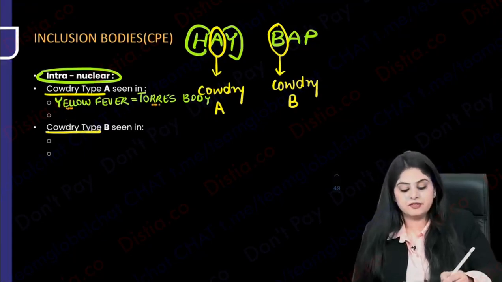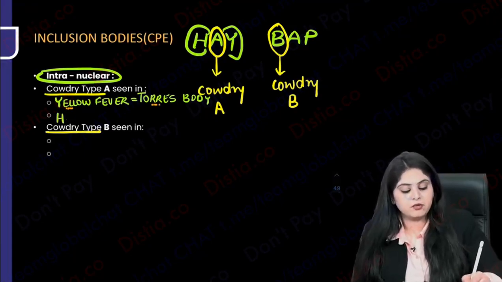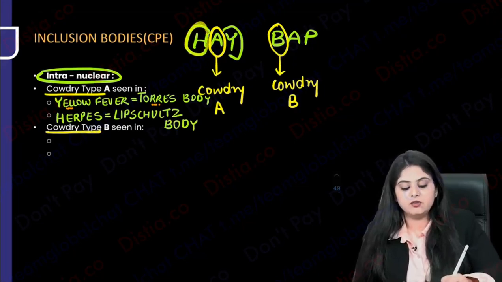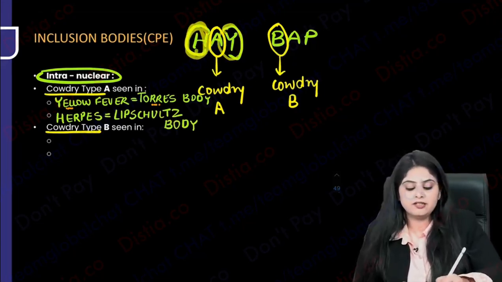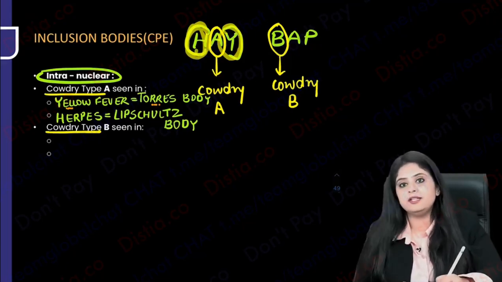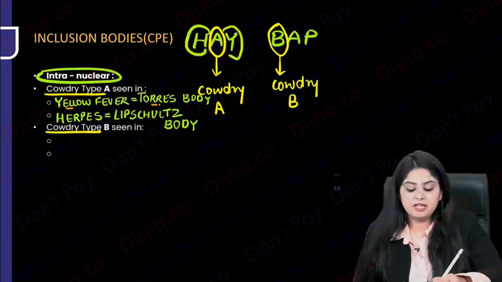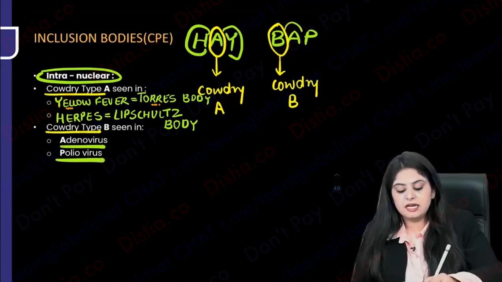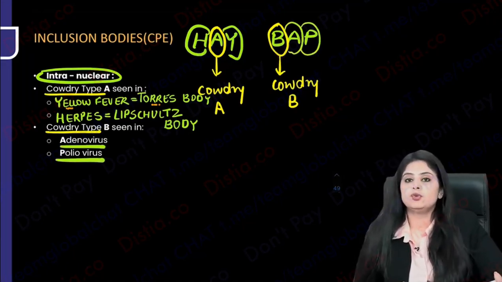Let's move further. The Y is done. What is herpes? H for herpes. Herpes shows you a very famous body called the Leib-Schultz bodies. So repeating once again, the H is for herpes, which shows you Leib-Schultz bodies, and Y is for yellow fever, Tories bodies. What is Hey Bap? B for Cowdry B, and these are not any names, but you just need to know that adenovirus and poliovirus can show you the Cowdry B bodies. So Hey Bap is clear with everyone.